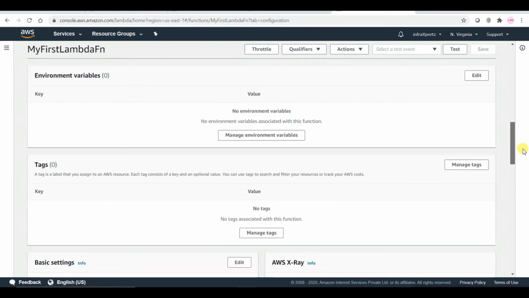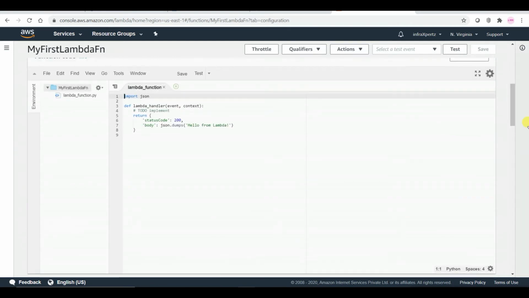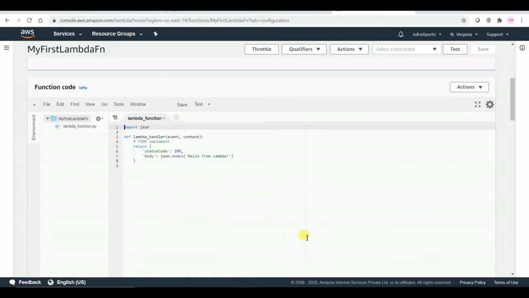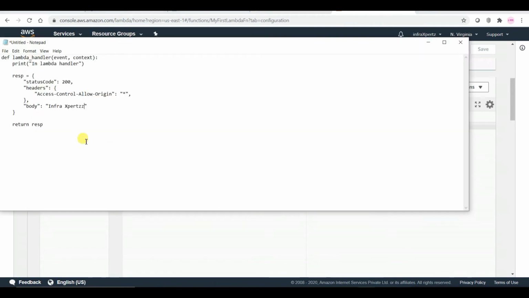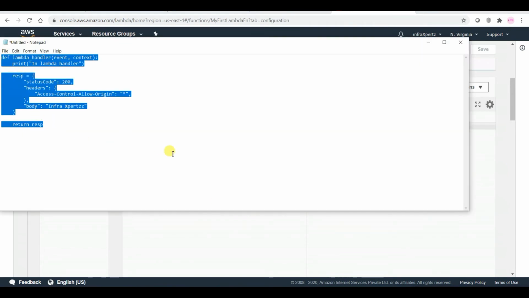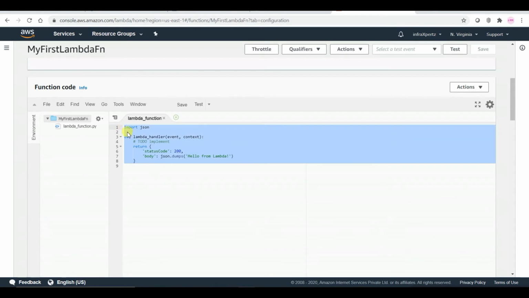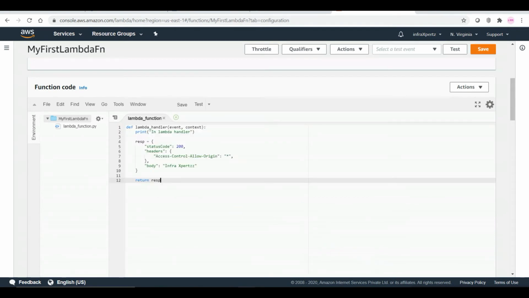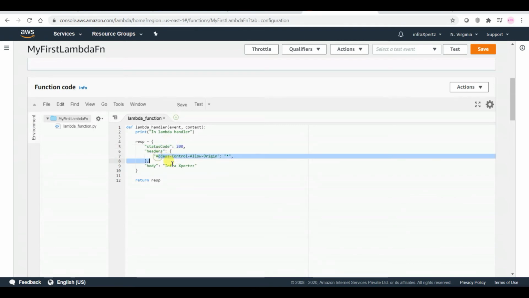Let me first of all paste this code in my function code. What this code does is, a response code of 200 will be returned if the code executes successfully, with a particular header and a body.